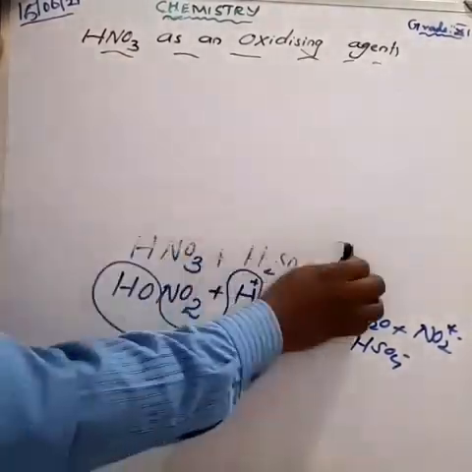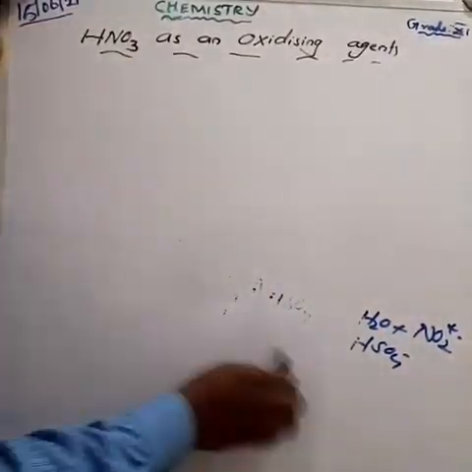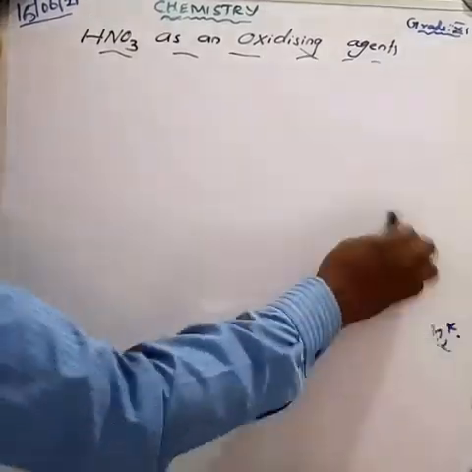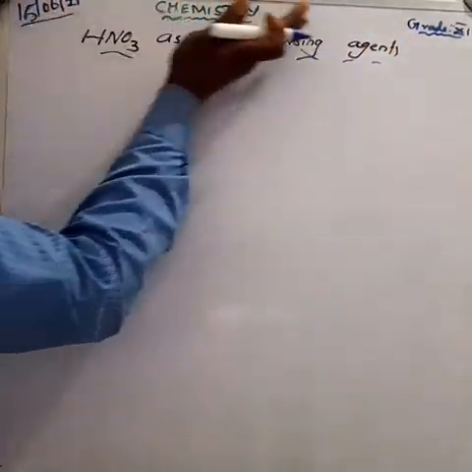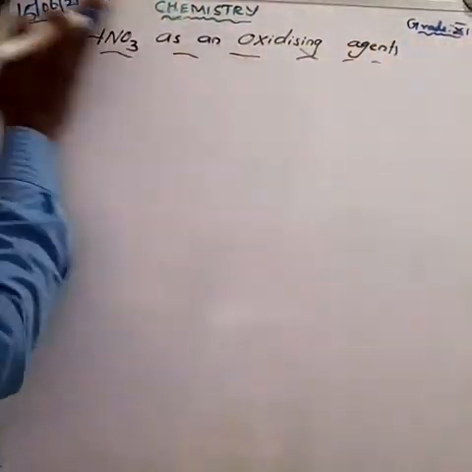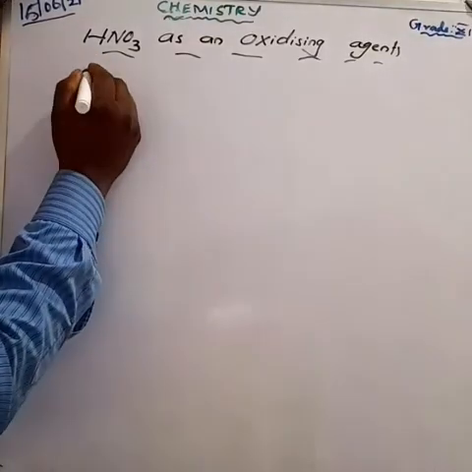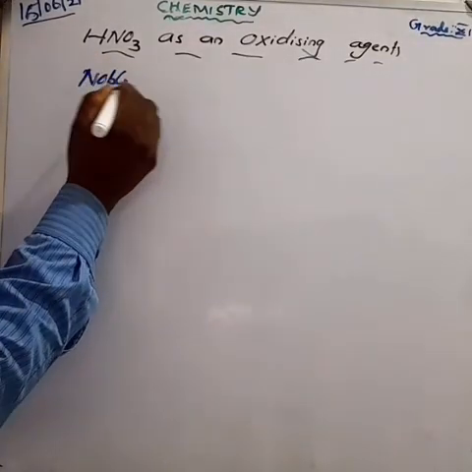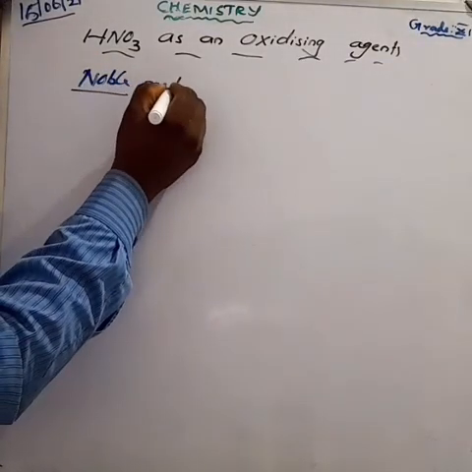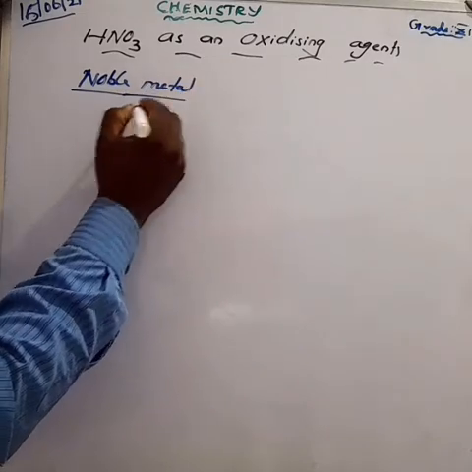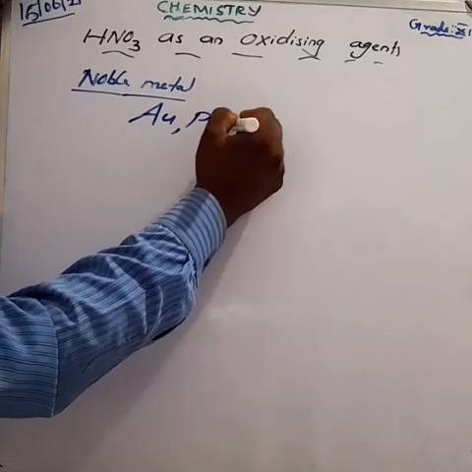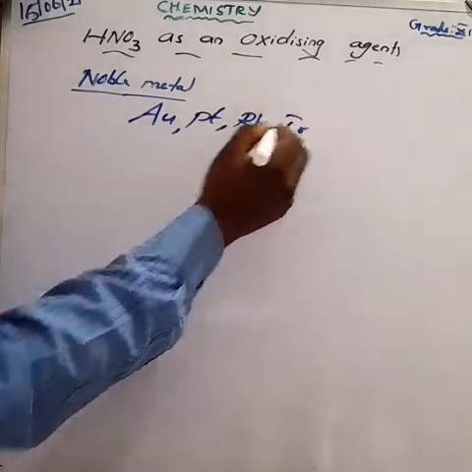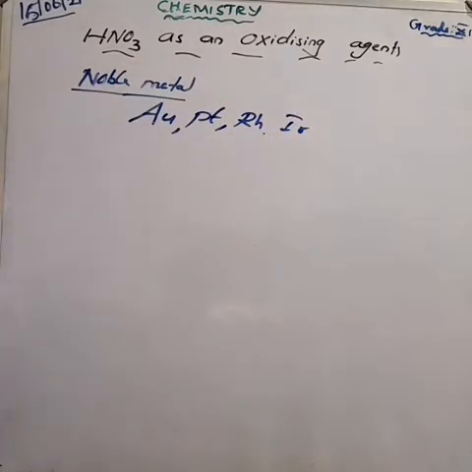Next, the action of nitric acid on metals. Some of the noble metals are non-reactive, not just less reactive but non-reactive. The exceptions are some metals: gold, platinum, rhodium, iridium, tantalum.